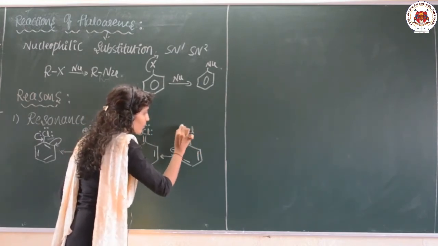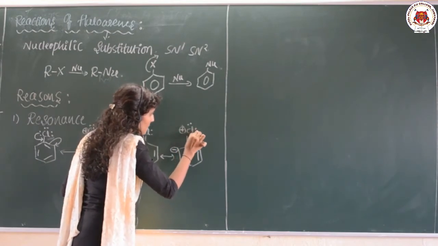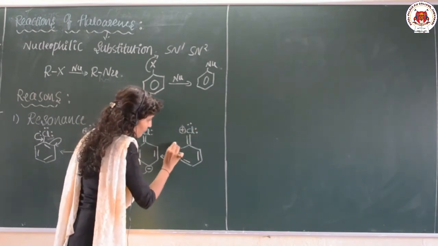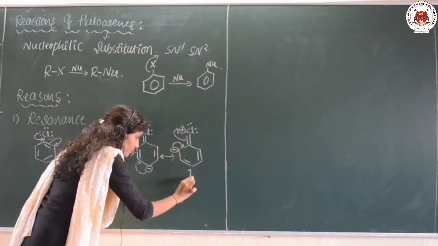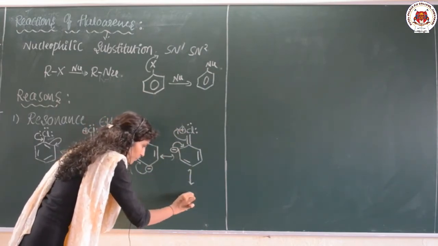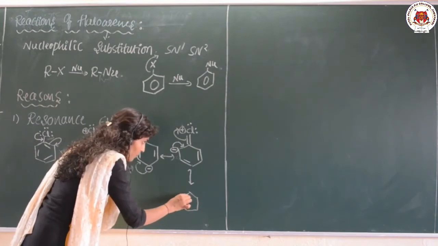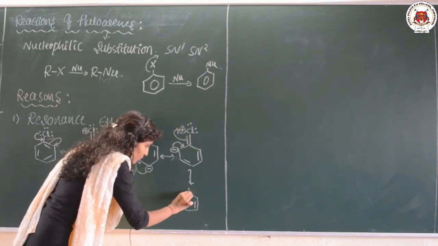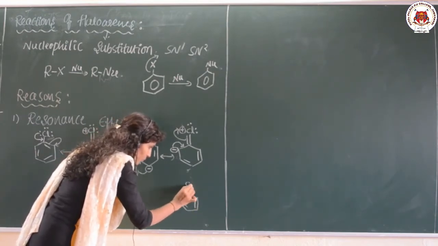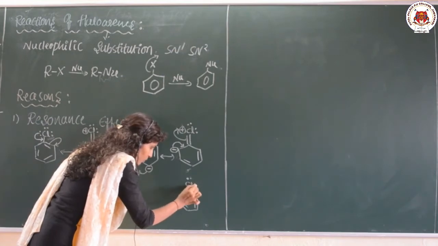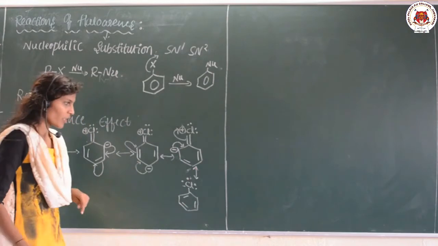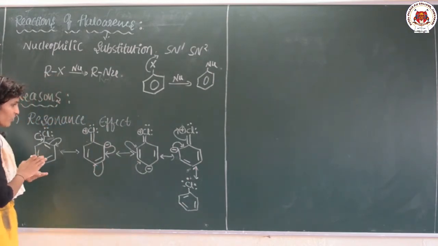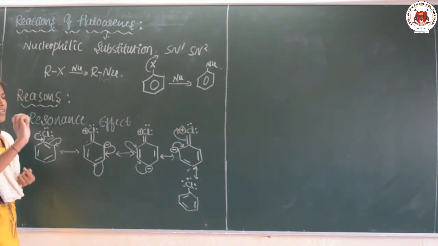These are the resonating structures of chlorobenzene.